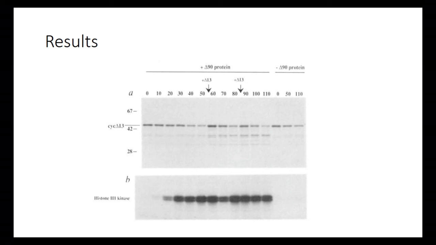They added more between 80 and 90, and by 110 the cyclin concentration has gone again. That's while the delta 90 protein is active. In comparison, when the delta 90 protein is not there, it takes until roughly 110 minutes after it's been added for the cyclin to really disappear.